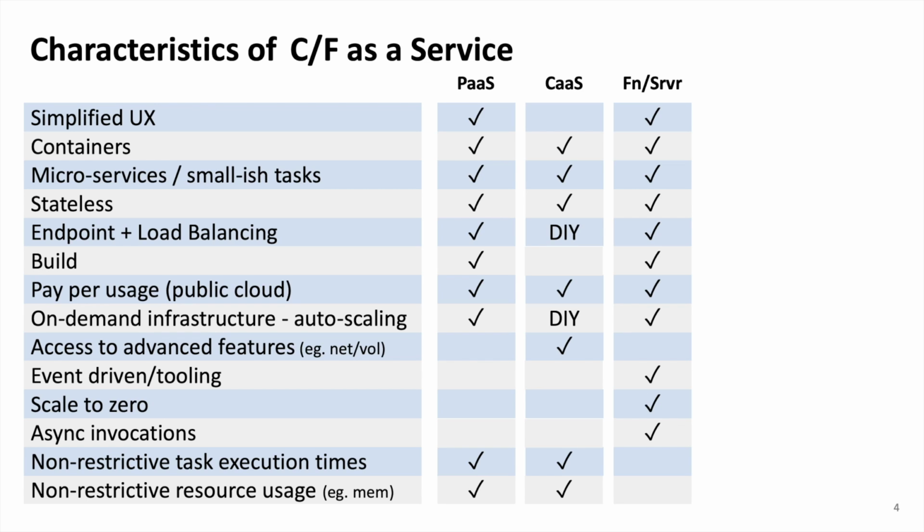Again, non-restrictive resource usage. Many serverless or function platforms don't just limit the time that your functions can run, but the amount of memory they can use. Now, obviously, with platform as a service and container as a service, you have similar restrictions there, right? You can set up your containers to only have a certain amount of memory. You're not going to have unlimited, but typically what we've seen so far for functions as a service and serverless is they have even smaller amounts that they'll allow you to provision, right? So they'll give you only a smaller amount of memory, smaller amount of CPU, that type of stuff, as you start writing the functions. Whereas with platform as a service and container as a service, it's much bigger, right?